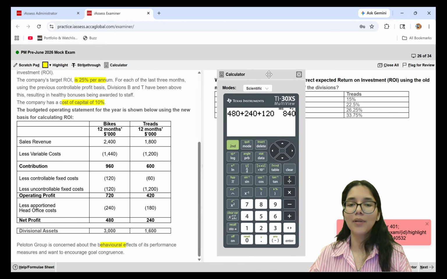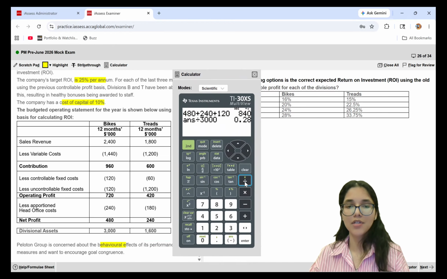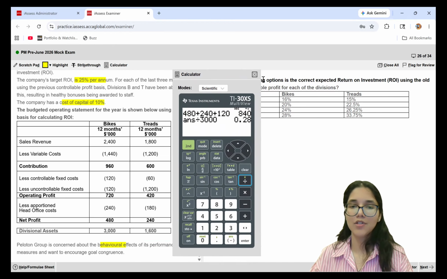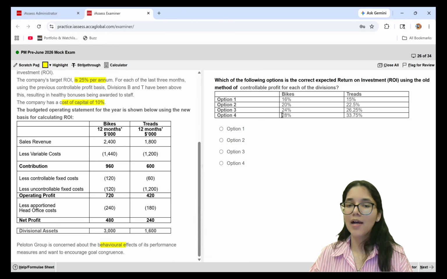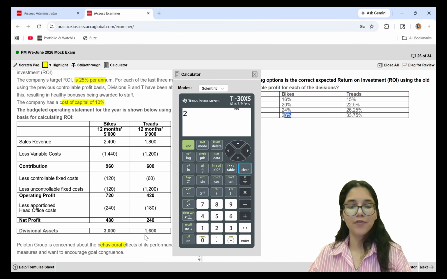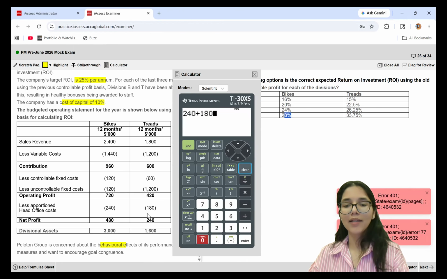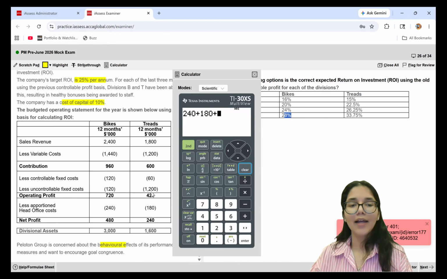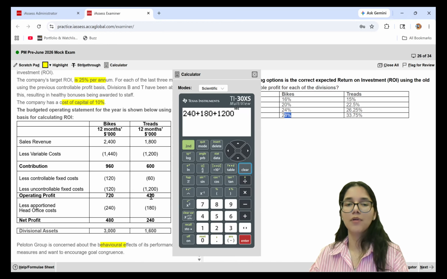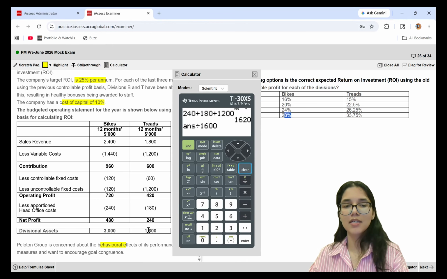Denominator for my ROI will be my net assets. So I just simply divide this numerator by the denominator of divisional assets of 3000. So this gives me 0.28, that is 28%, which means my answer should be option 4. Let me also cross-check this working for treads division. So for treads division, the net profit figure is 240. I add back what is not in my control. So I add back the apportioned head office cost and I add back the uncontrollable fixed cost of 1200. This gives me 1260 divided by the divisional assets of 1600.